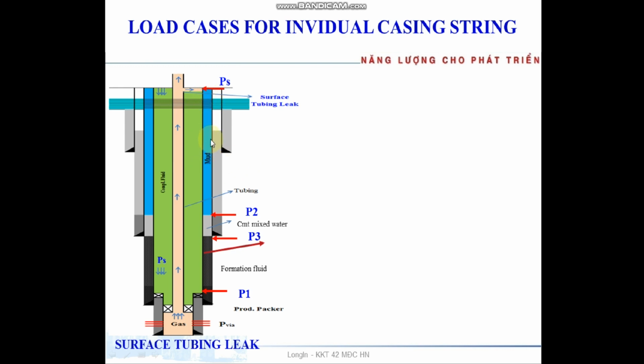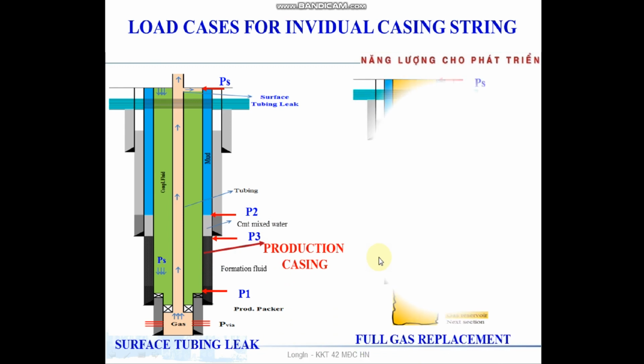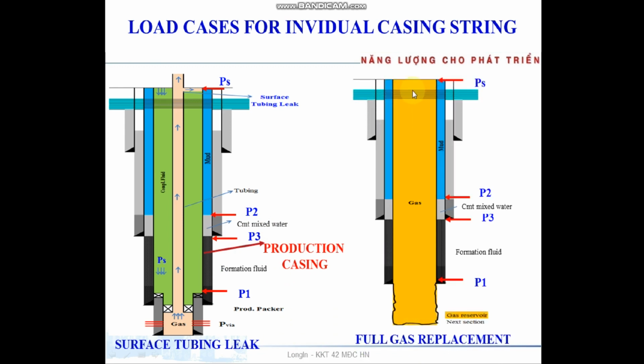Outside the casing, the external pressure profile is by mud, cement mixed water, and formation fluid. Full gas replacement here: inside full of gas, BOP closed, and outside with mud column, cement mixed water, and formation.